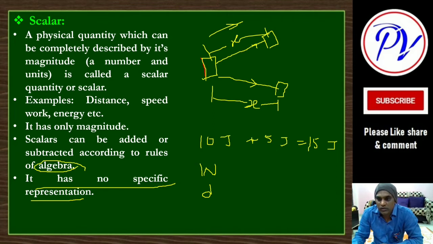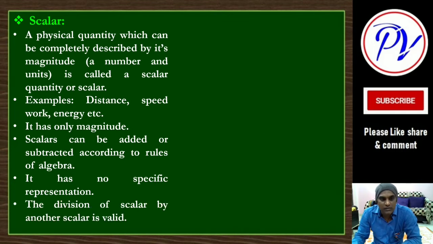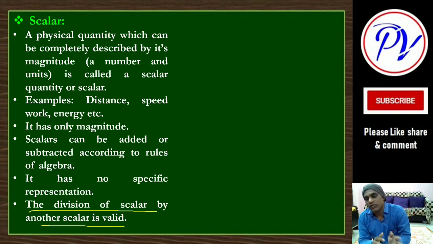Let me clear this. And another important thing is what? Division of a scalar by another scalar is also valid. Division of the two magnitudes of a particular physical quantity is possible.